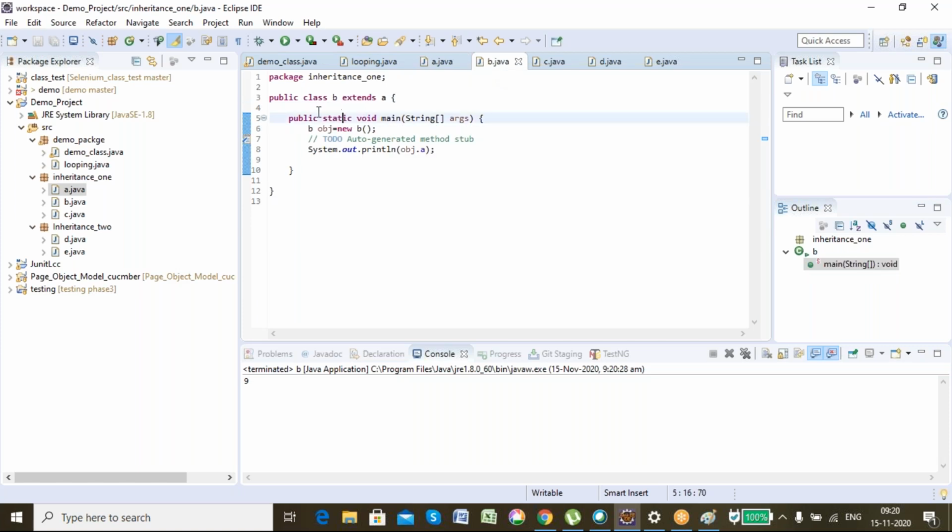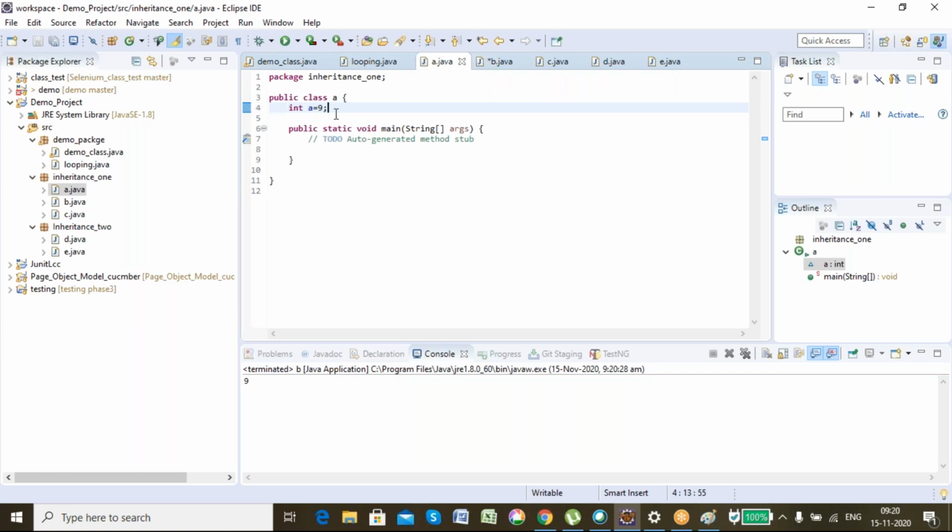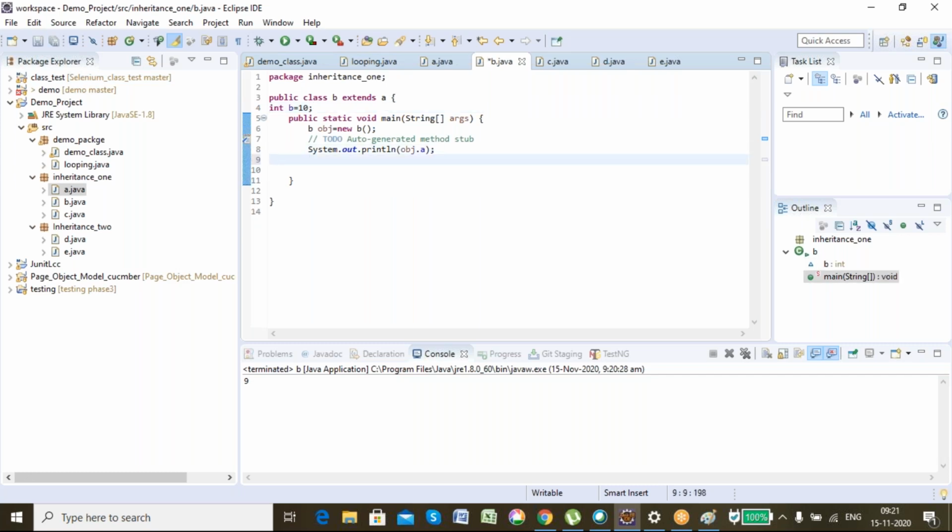So here I have int b is equal to 10. But the vice versa is not true. This int b will not be present inside class A. Understand it: all the data members and functions of the parent class are present in the child class, but child class members are not present in the parent class. Any doubt? Anyone? No, it's clear. Okay.